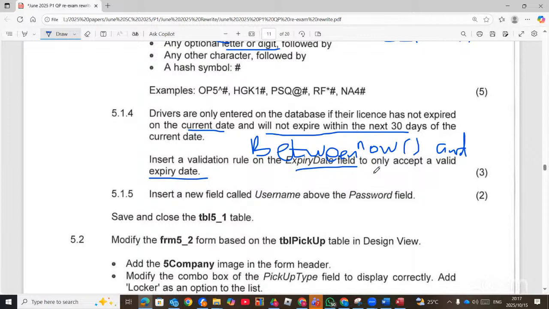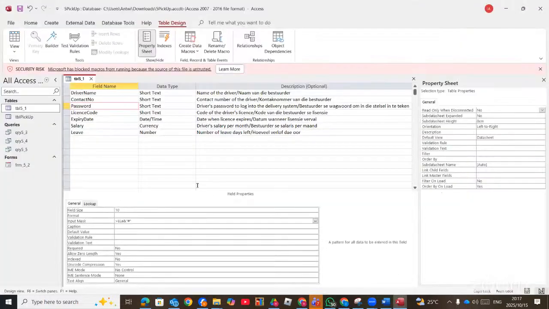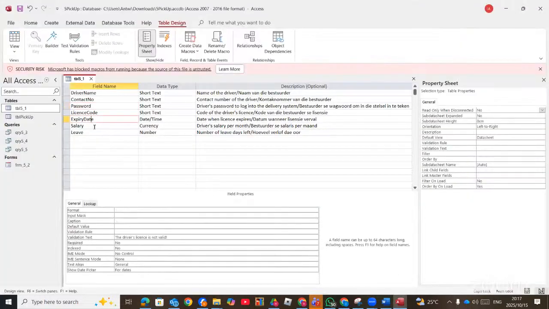So between now and that now value plus 30, within the next 30 days. So that should be our validation rule for the expiry date: between now and now plus 30.